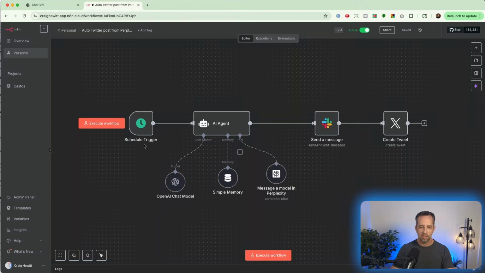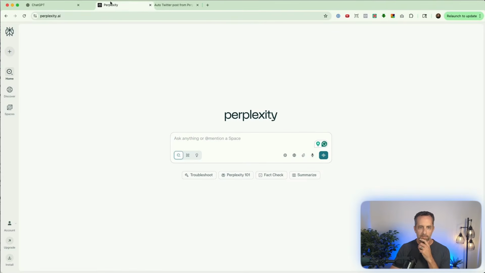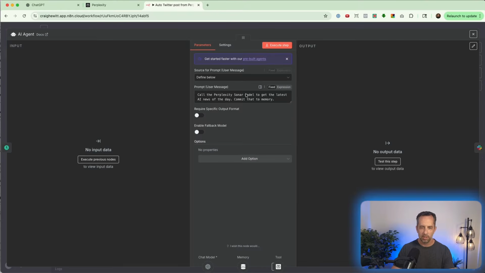So what does this do? It has a trigger, and then the agent is invoked, and it messages a model, ChatGPT. It has memory, and it uses Perplexity, which is another AI tool that just does research really well. Okay, so let's open up a new tab and open Perplexity. The first thing is it's going to go to Perplexity and say, tell me the news about AI, right? That's what's happening here. Call Perplexity Sonar model to get the latest news about AI and commit that to memory.